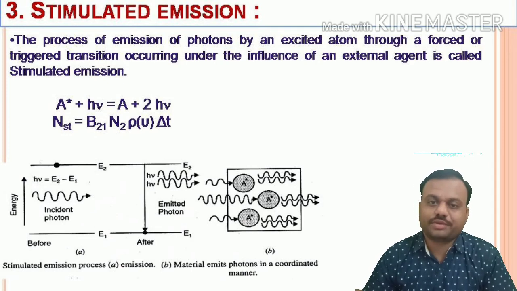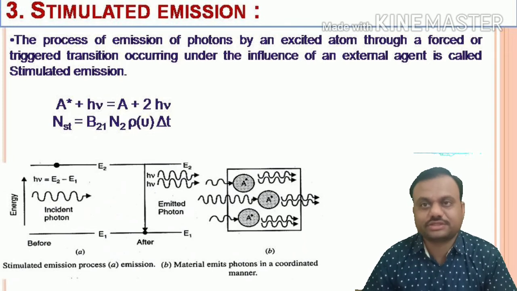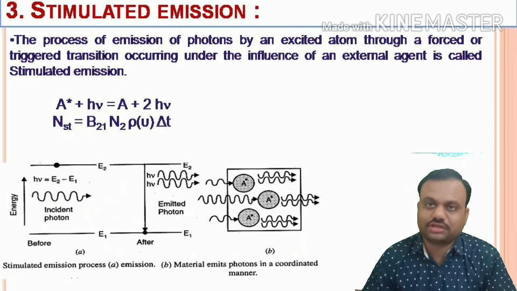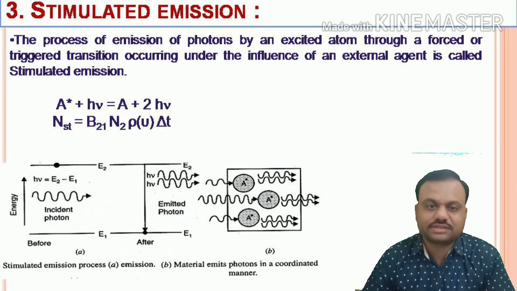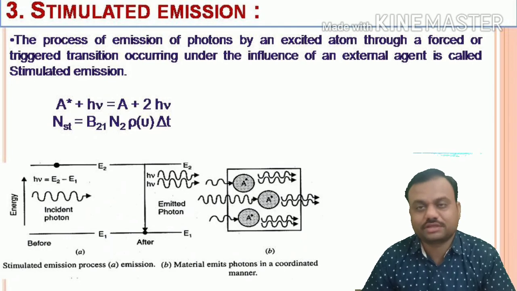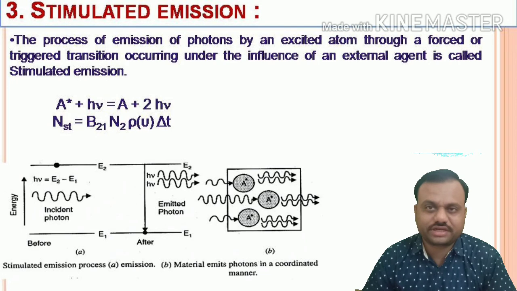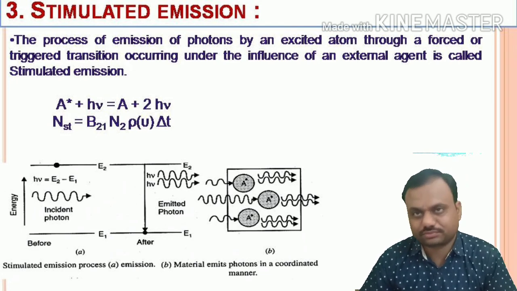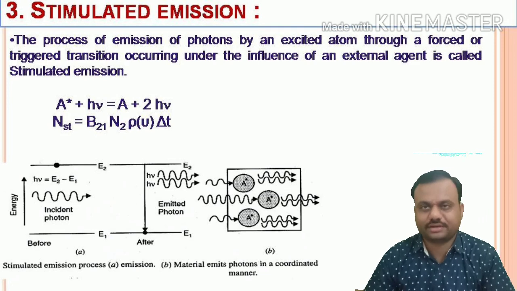The process of emission of a photon by an excited state atom in the presence of an external agency is called stimulated emission, and stimulated emission is represented as A* + h nu = A + 2 h nu, where we all know A* is the excited state atom, A is a ground state atom, and 2 h nu is the number of photons emitted.